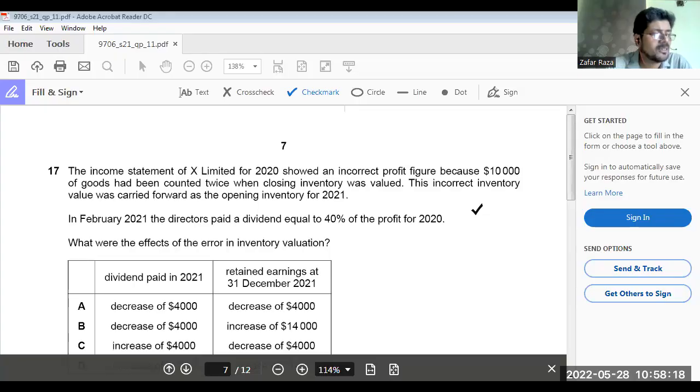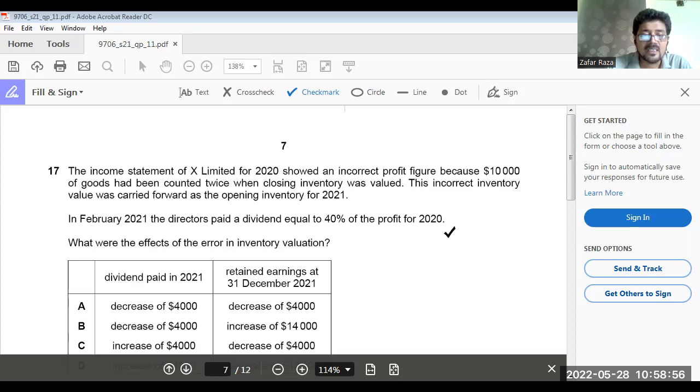Okay. Now, question number 17. The income statement of X Limited 2020 showed an incorrect profit because $10,000 goods had been counted twice when closing inventory was valued. The incorrect inventory value was carried forward at the opening of 2021. In February 2021, directors paid a dividend equal to 40% of the profit for 2020. What were the effects of the error in inventory valuation?